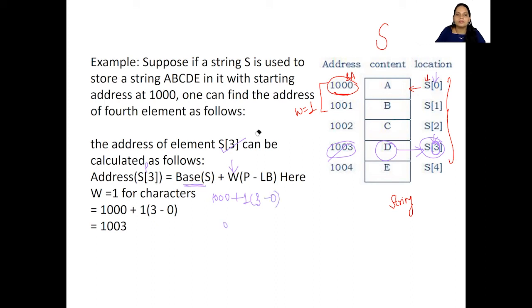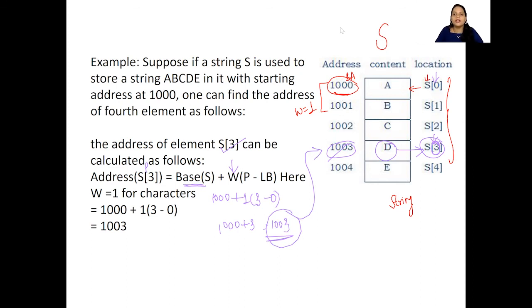So how much am I going to get? 1000 plus 3 minus 0 is 3. 3 into 1 is 3 again. So this is going to be 1003. Isn't this the same? So this is how we are going to find out the address of any given element.